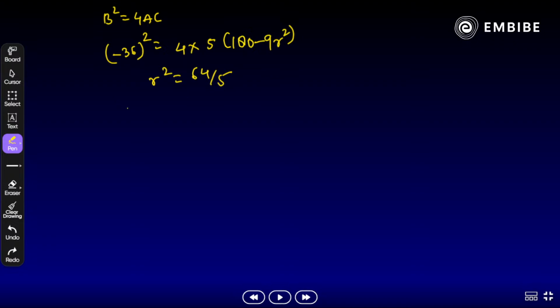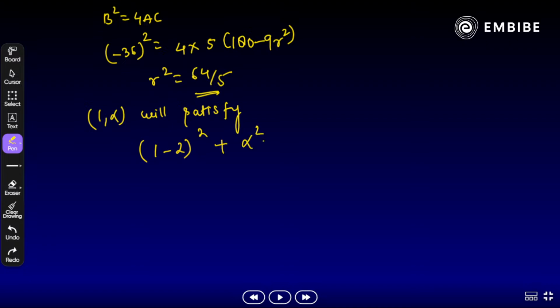Now substitute in circle equation. So if we focus on the circle equation, remember 1 comma alpha will satisfy. Yes, and r square we have already here. So that should be 1 minus 2 whole square plus alpha square equal to 64 by 5. And if we find out alpha square, what we get? Any idea? That is 1.